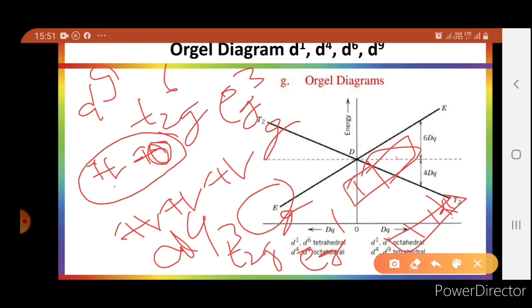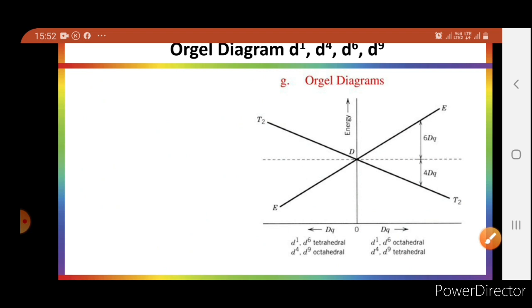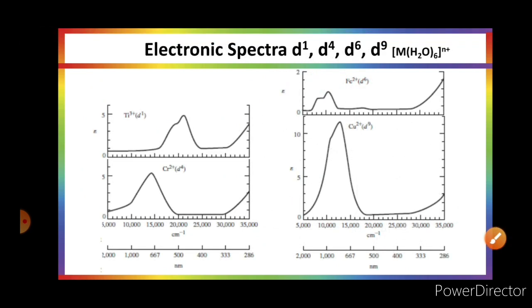Similarly, when this electron goes here, the hole will be transferred here. So the transition of the hole takes place, which is equivalent to the electron transition. In both cases, the ground state will be Eg because the transition starts from the ground state Eg. So this transition will give one absorption peak similar to d1 and d6.